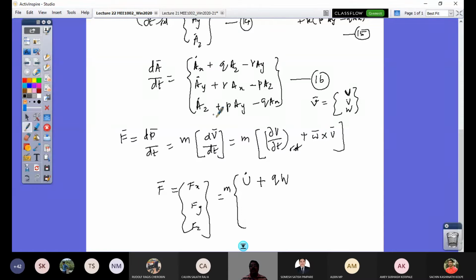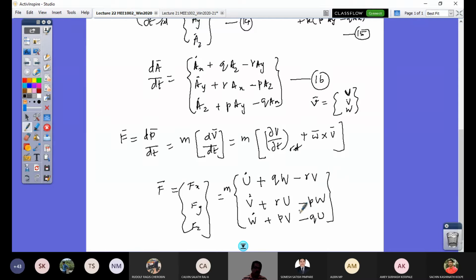That takes the place of x, y, z, just the same way. So this is going to be: u dot plus qw minus rv; and v dot plus, looking at equation 16, ru minus pw; and w dot plus, looking at this third element, pv minus qu.